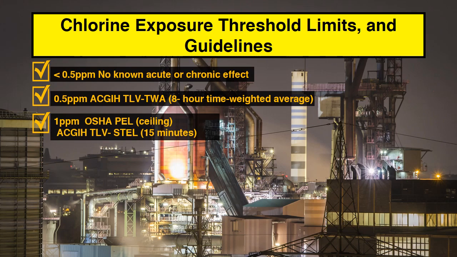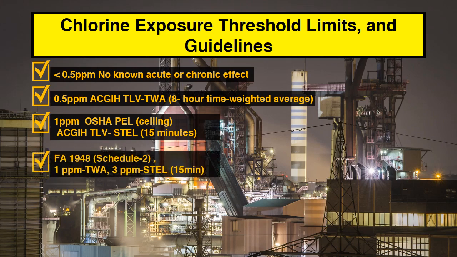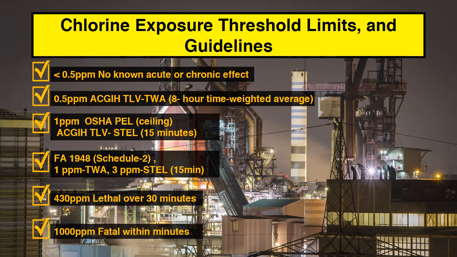Also, 1 ppm is the short-term exposure limit, 15 minutes TLV according to ACGIH. In India, as per the Factories Act 1948, Schedule 2, 1 ppm is the time weighted average and 3 ppm is the short-term exposure limit. 430 ppm is lethal over 30 minutes and 1000 ppm is fatal within minutes.